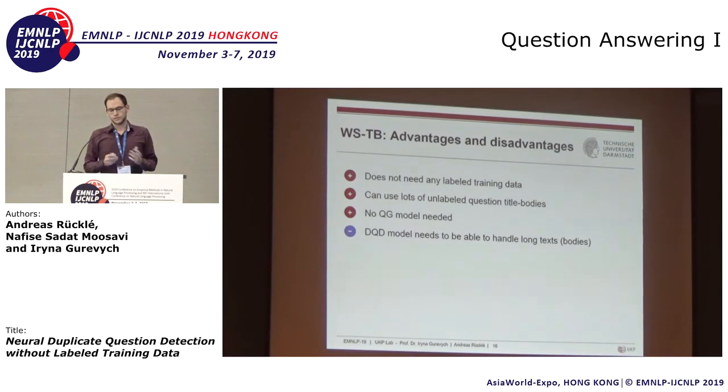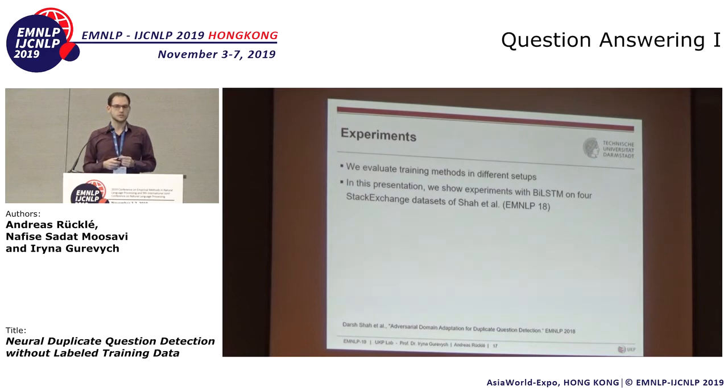The advantages of this are it does not need any labeled training data. Again, we can use a lot of unlabeled question title-body pairs. We do not need a question generation model. However, the duplicate question detection model now needs to be able to handle long texts. These are the two methods we propose in our work, and let's turn to the experiments.